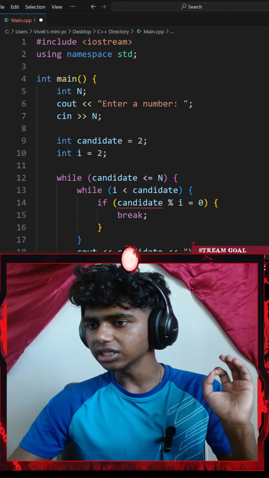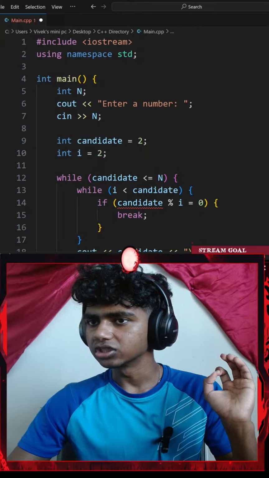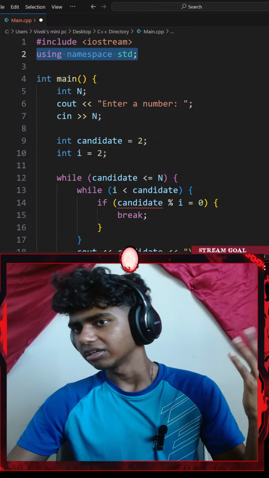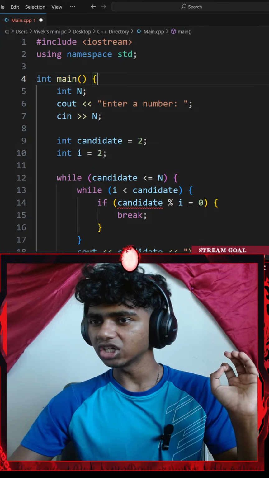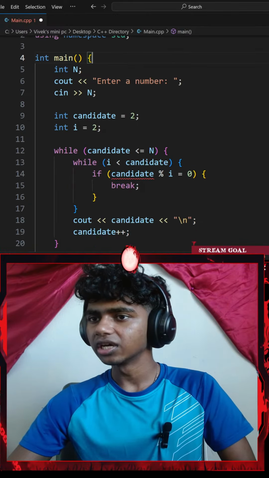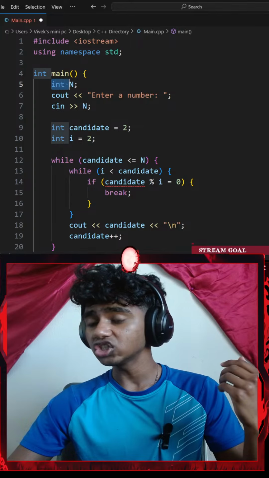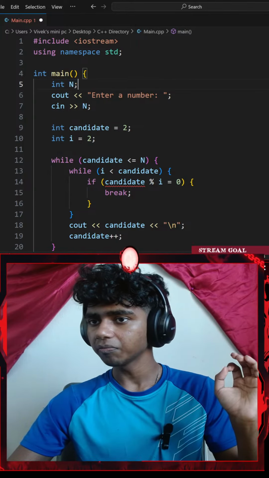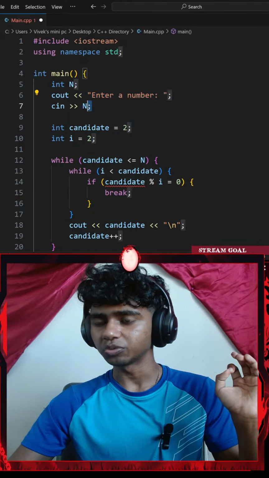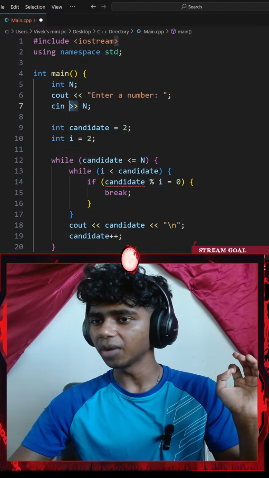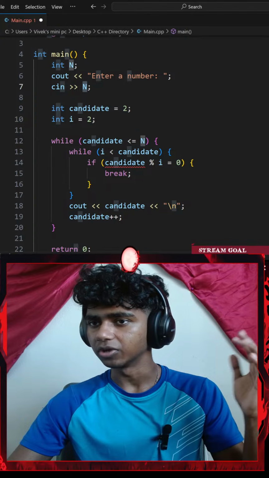Okay, so let's see the layout of this. I went with using namespace std that I usually don't use. I typecasted my main function to be an integer, went with a pair of curly braces. I created an integer number. And then I went with a console output, enter a number. I went with a console input with an extraction operator. I extracted my number variable.